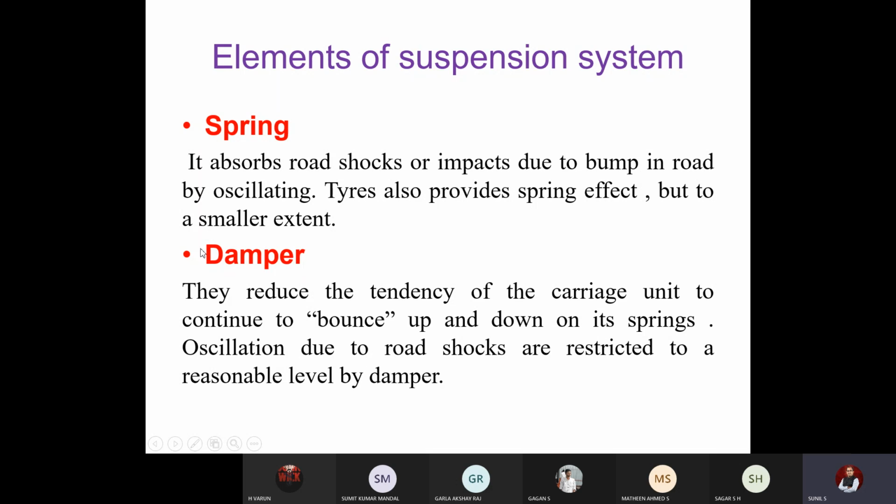So this resistor compensates for the flexibility of the spring. The disturbances that will be created by the spring will be taken care of by the damper. So these two are the important components or elements of a suspension system. One is the spring, second is the damper. Spring to absorb the shocks, damper to control the oscillations of the spring. Please make a note of it.